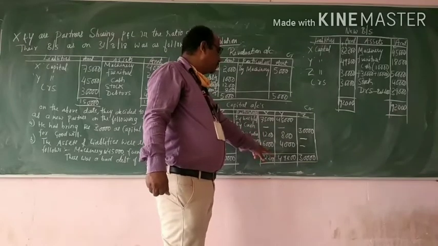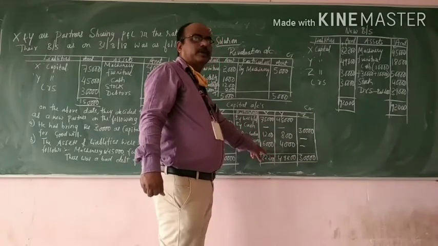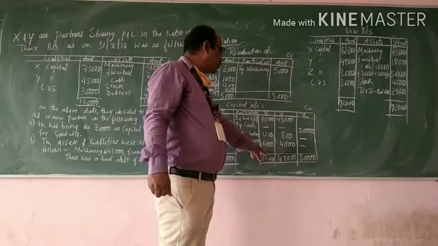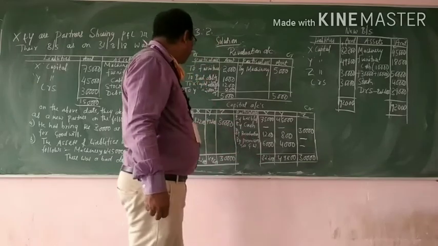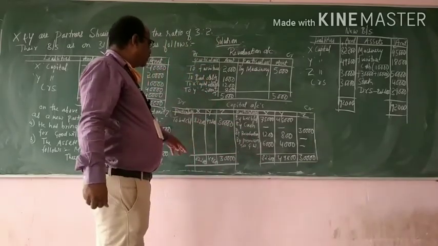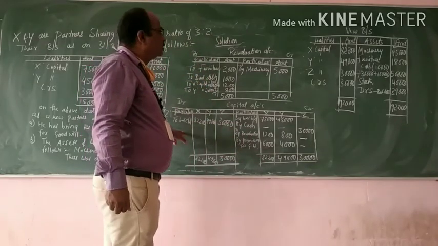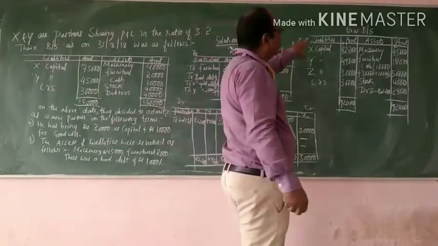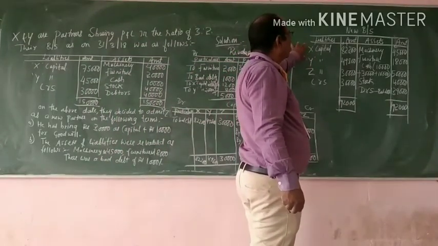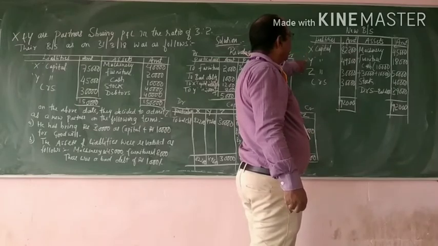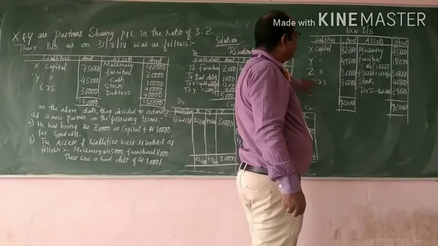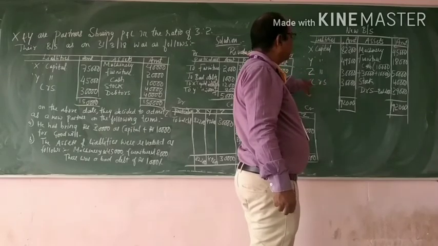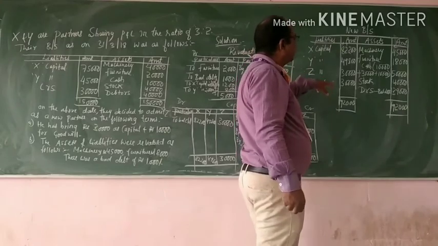10,000 was the goodwill. Actually it should be distributed according to the sacrifice ratio, but if the sacrifice ratio is not given, the old ratio will become the sacrifice ratio. Then whatever is the balance should be carried down, and then we are supposed to prepare the new balance sheet. In the new balance sheet we will show the change in the capital of X, the change in the capital of Y, and the capital of the new partner Z. If there is no change, write it as it is.